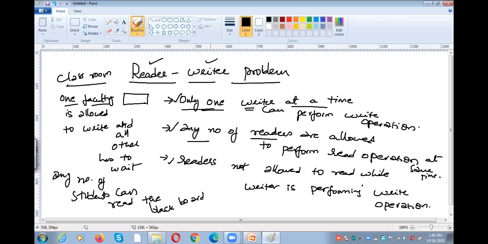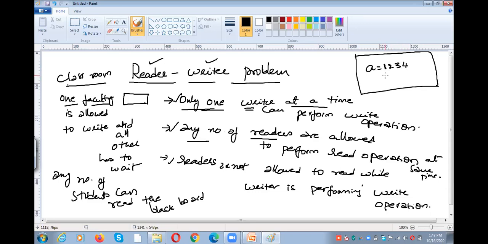What about the third point? Readers are not allowed to read while the writer is performing the write operation. For example, if it is a blackboard, I am the writer, I am writing something. Some of the students are reading the value of A while I am writing. They might think that the value of A is 1, but still I am writing. So they thought that the value of A is 12, and still I am writing. Some of the people are thinking that the value of A is 123, and I am not yet done.